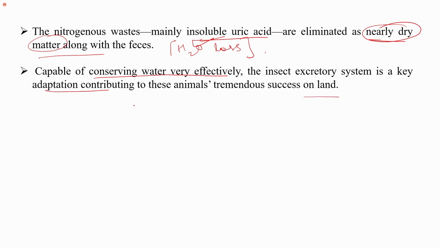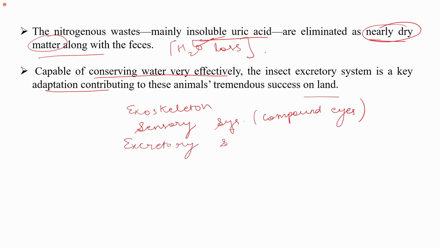So we see that they have a well-developed exoskeleton, they have well-developed sensory organs, for example, compound eyes. Then they have a well-developed excretory system, as we see. They undergo metamorphosis that allows them to reduce the competition. So these are the various characteristics, and that is one of the reasons why they are tremendously successful on the land. So therefore, this is about the phylum Arthropoda.